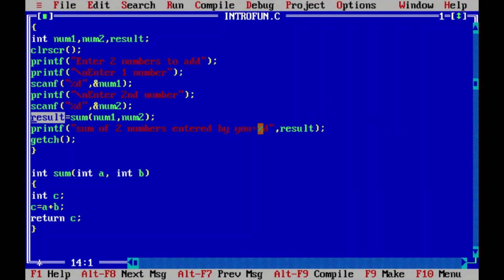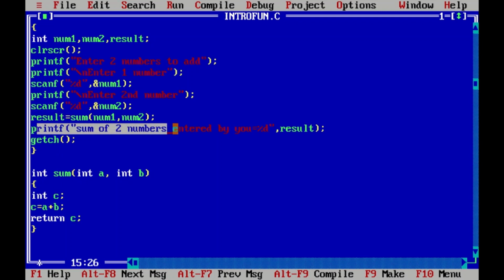So let's see here. That first number 12 will come here in num1, 13 will come in num2, and then num1 and num2 will be passed here, means 12 will go through num1 and 13 will go through num2, and then this 12 will be transferred from num1 to A, and 13 will be transferred from num2 to B. Now A and B will be added, means 12 plus 13 will be added here, and result 25 will go in C. And then when this function will return C, then 25 will be transferred to this result variable.